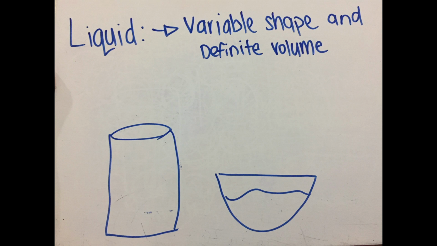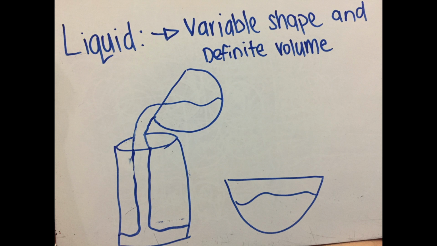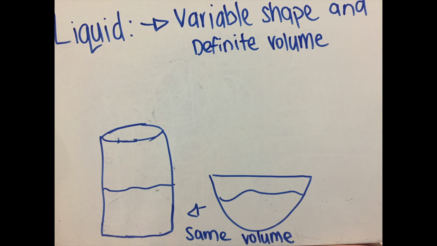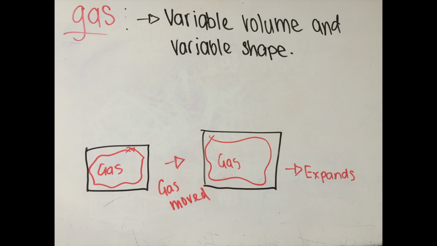Liquids have a variable shape but a definite volume. This means they can change their shape to fit different areas like this glass, but they will still occupy the same amount of space that the water had before. Lastly, gases have a variable volume and a variable shape. This means they will change their shape and the space they take up to fill an area. Gases expand when they move to larger areas and shrink when they move to smaller areas. Because of this, they can be expandable or compressible.